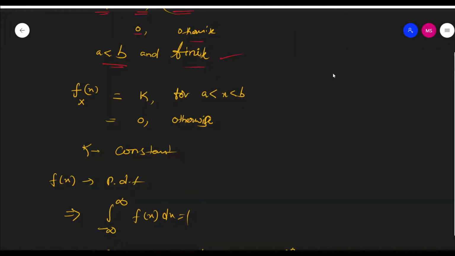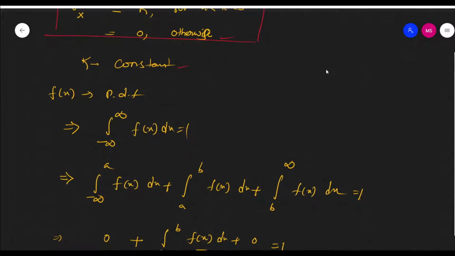So f of x is equal to k for a less than x less than b, and equal to 0 otherwise. This is the rectangle distribution concept. What is k? k is a constant value. We can determine the constant using the PDF condition that the integral from minus infinity to infinity of f of x dx is equal to 1.